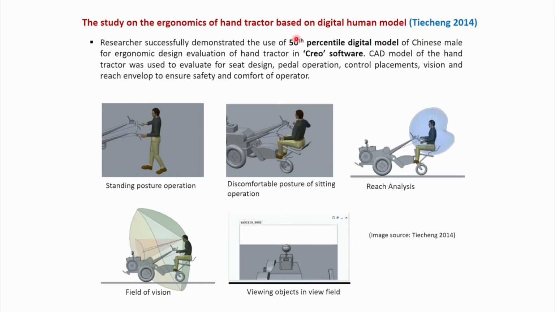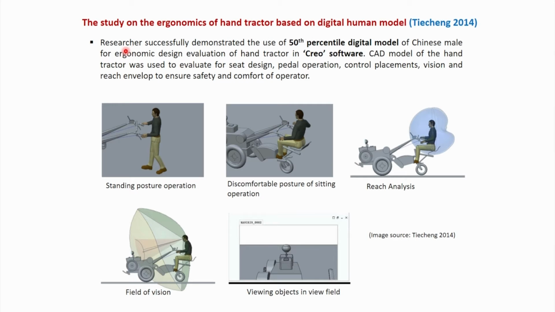The next paper is reported by T.A. Cheng 2014. Title of the research paper is The Study on the Ergonomics of Hand Tractor based on Digital Human Model.